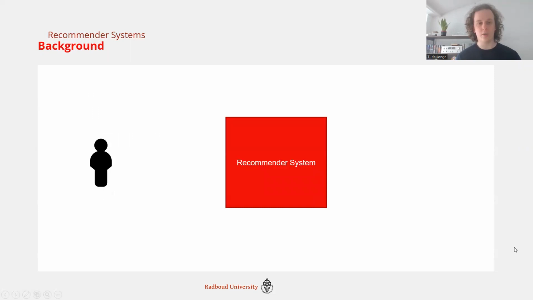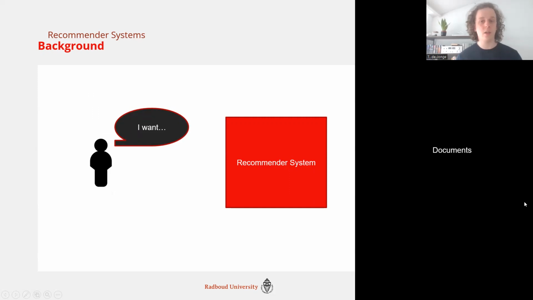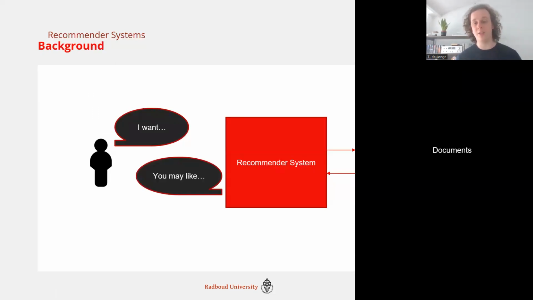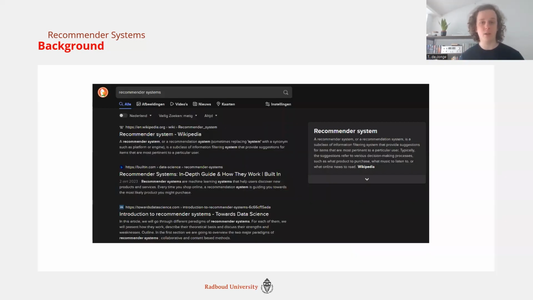Start with, what is a recommender system? It starts with the user coming to a recommender system with a request. The recommender system then goes through a large amount of documents and says, well, based on these documents, there were very many, you may like these first couple. That might be a bit abstract, but really recommender systems are everywhere.